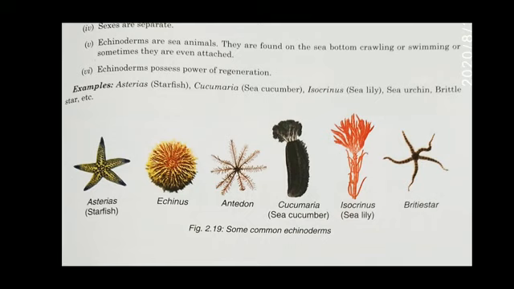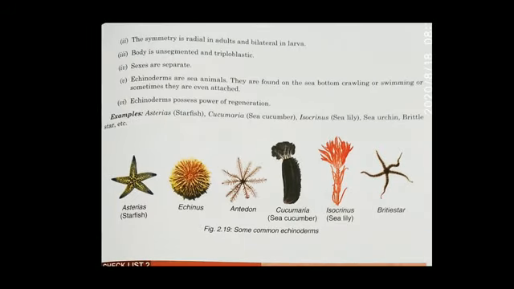They don't come up, mostly only with tides and waves. So this is the last phylum of animal kingdom. Like asterias starfish, cucumaria sea cucumber, isocrinus sea lily, sea urchin, and brittle star. These are all examples. So please go through and read all these.